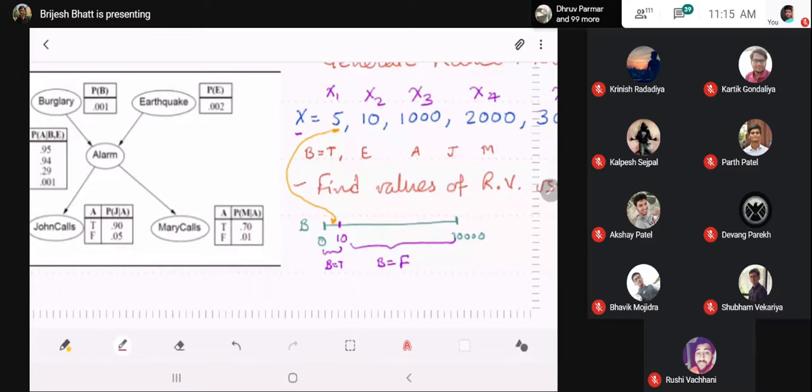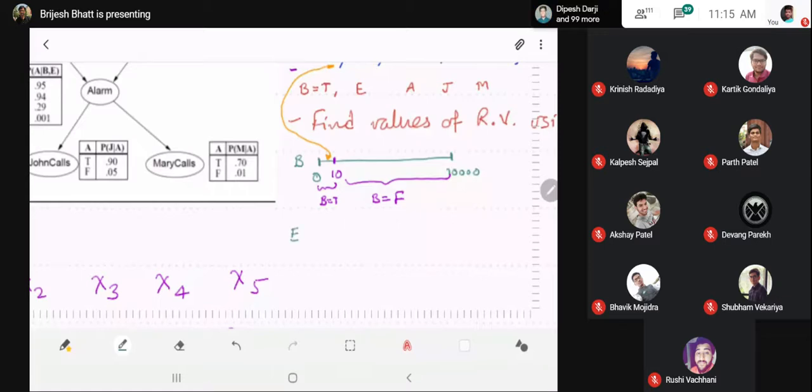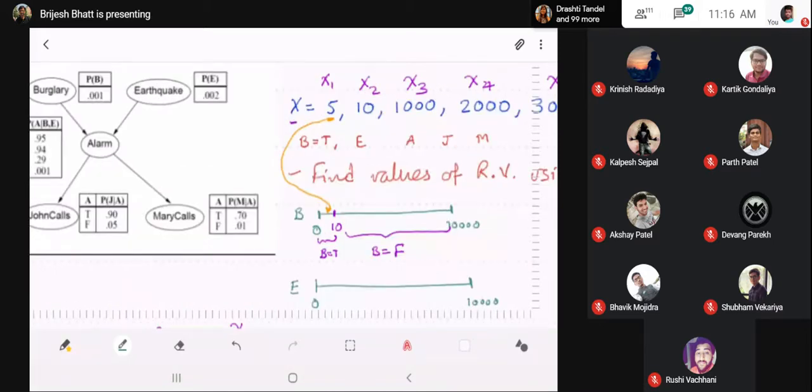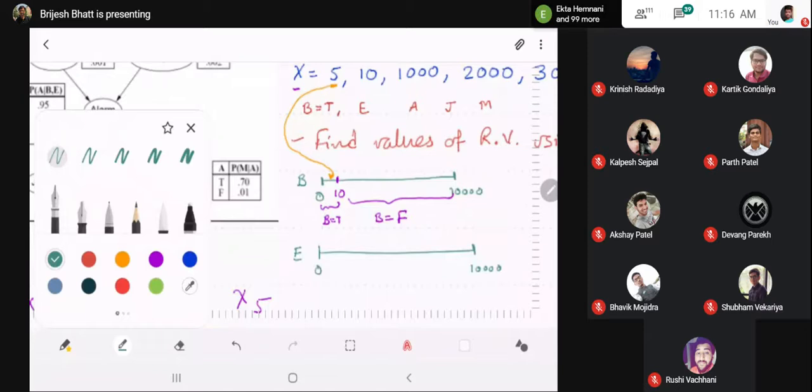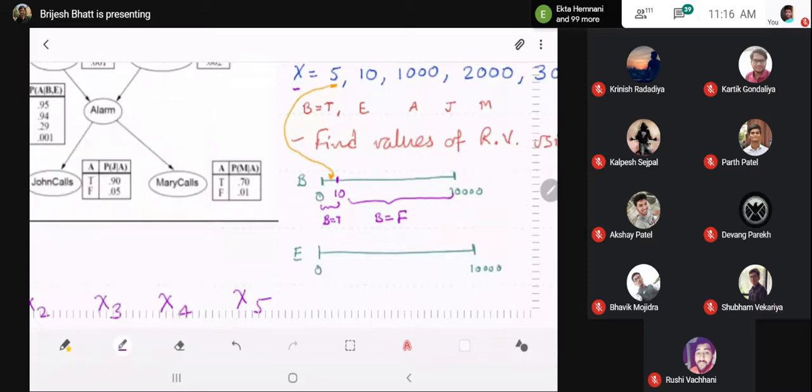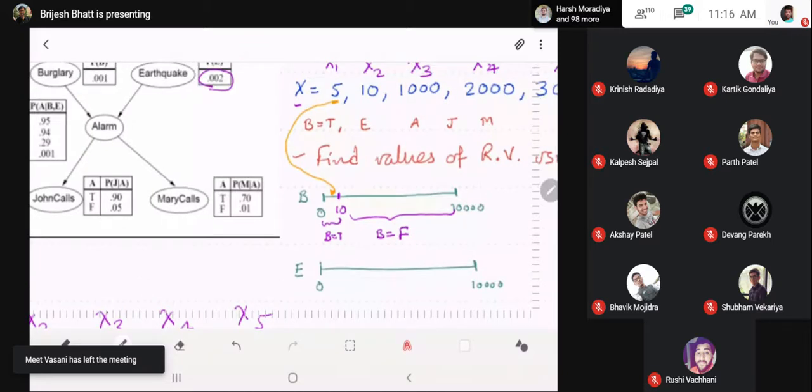Now let's look at the second random variable. Second variable is E. Let's again draw the similar stick. Let's again divide it in the range of 0 to 10,000. And let us again find out two parts of this stick. So where do I divide now? Now the division part is probability of E is 0.002. So the 0.002 percent of the area would go for E is equal to true.